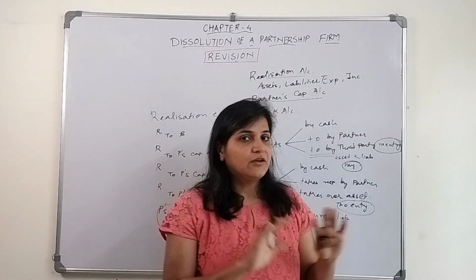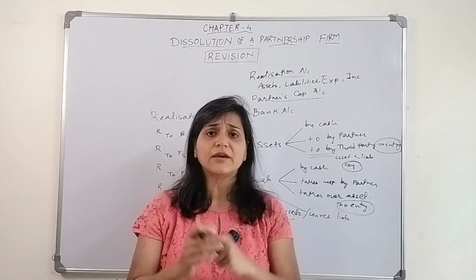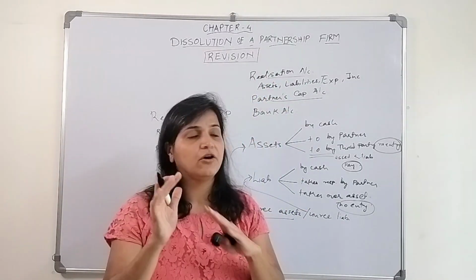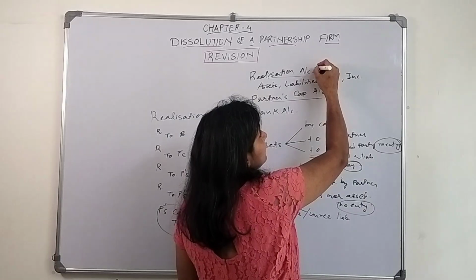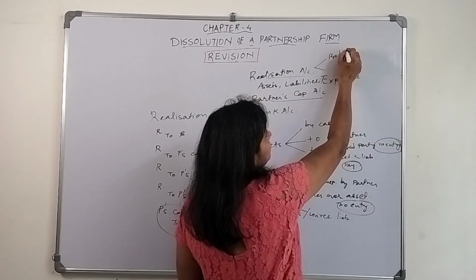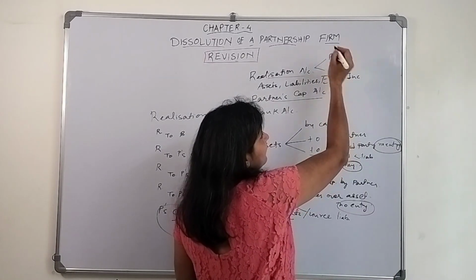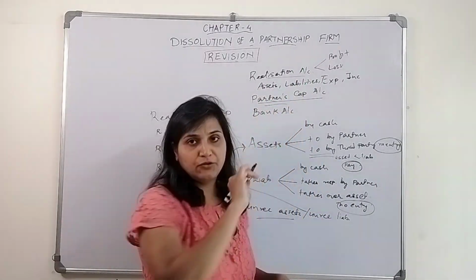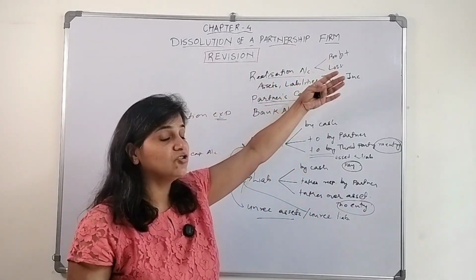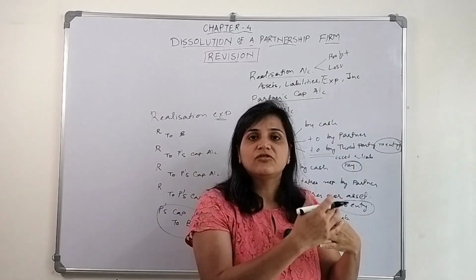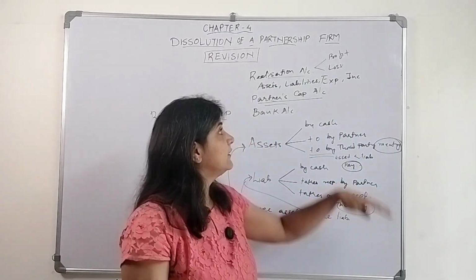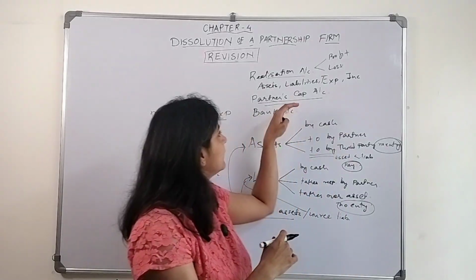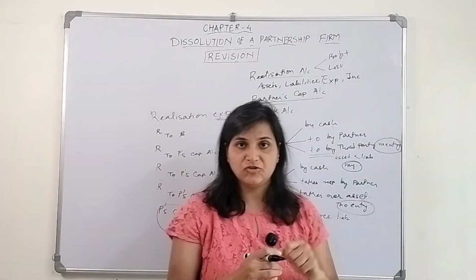Now all these effects we have given. Then comes a situation of realization profit or realization loss. After doing all these things, there could be either profit or loss, and whatever the profit or loss, who is going to bear it? The partners are going to bear it. So if there is a realization profit, realization account debit to partners capital account, and if there is a loss, partners capital account debit to realization account.